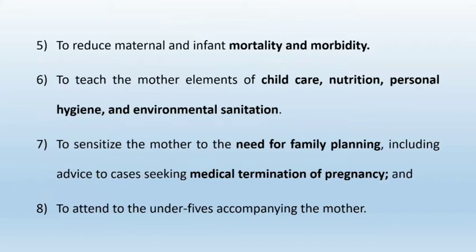And these are also objectives of ANC: family planning and MTP. So to sensitize the mother to the need for family planning and also advice about MTPs. And last is to attend to the under fives accompanying the mother. It means under 5 clinics, that is the clinics in which children under 5 years of age are seen, like their immunization, nutrition, diet and all things.